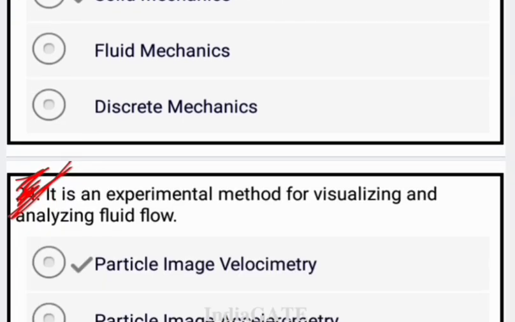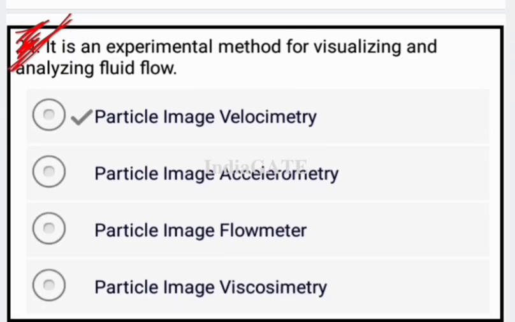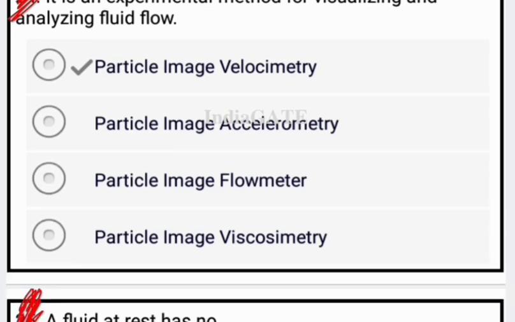That is a very simple question. Now next question is, it is an experimental method for visualizing and analyzing fluid flow. That is particle image velocimetry. So particle image velocimetry is the experimental method for visualizing and analyzing fluid flow.